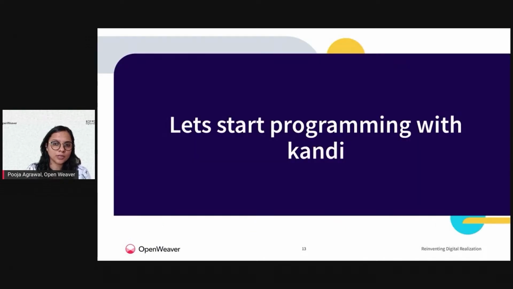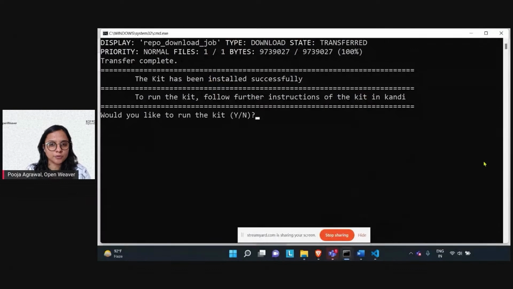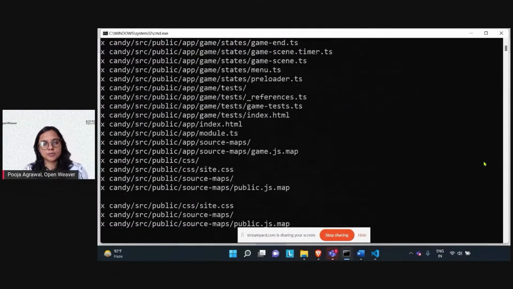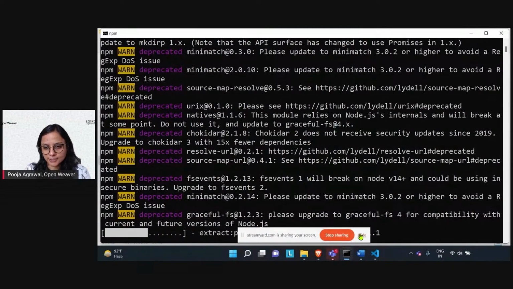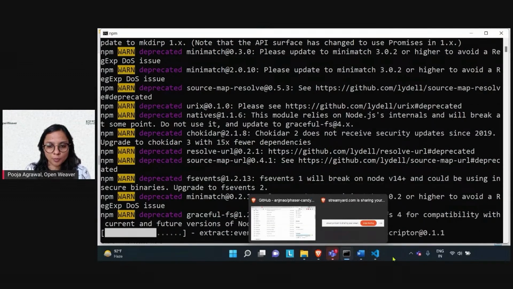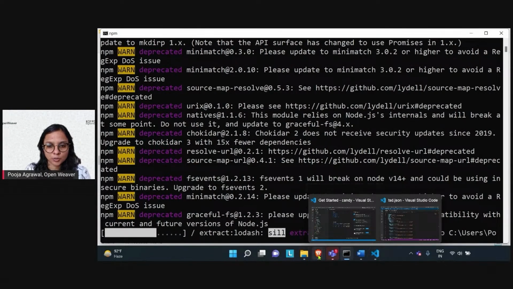So let's now get to the development part and check out our kandi kit. I'll just share my screen to show you where the game has reached. We will now get to the folder. Mostly I believe you would be here. You just have to say yes. This will try to set up the dependencies onto your system. We'll just let this set up. In the meanwhile, I will open the setup folder and discuss the code with you.